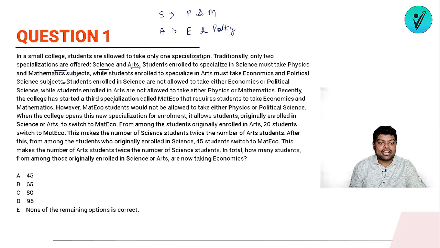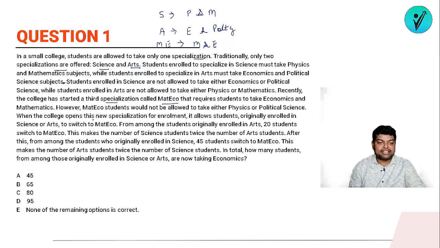Recently, the college has started a third specialization called Math Eco. So a third specialization has been started and it is called Maths Eco. That requires students to take economics and mathematics. If you're going for this, you'll be allowed to take mathematics and economics. However, Math Eco students would not be allowed to take either physics or political science. Same condition: they can't take physics and political science.